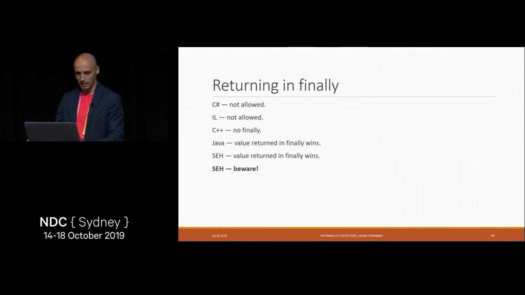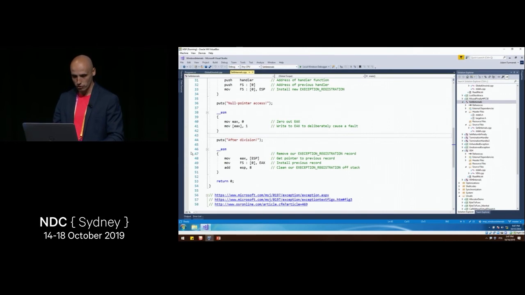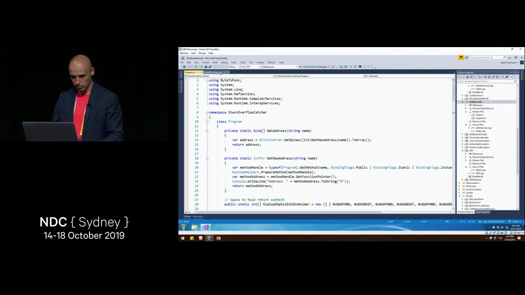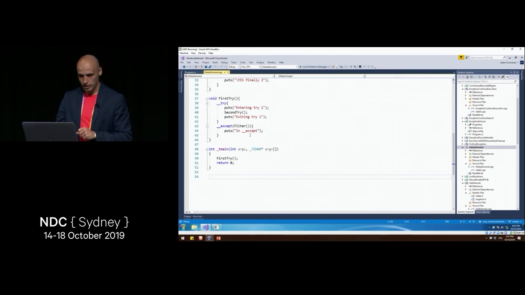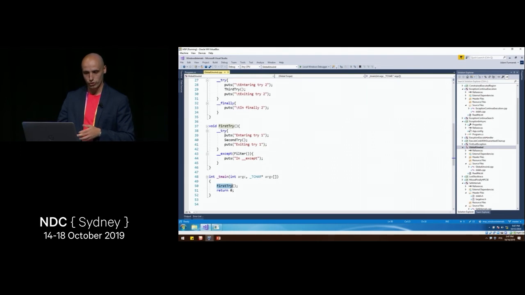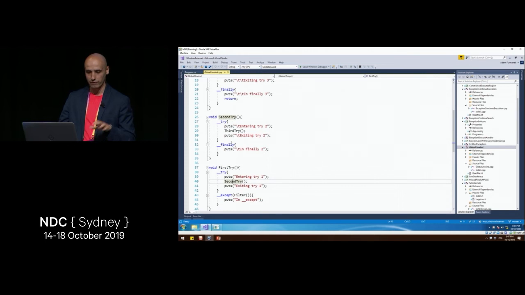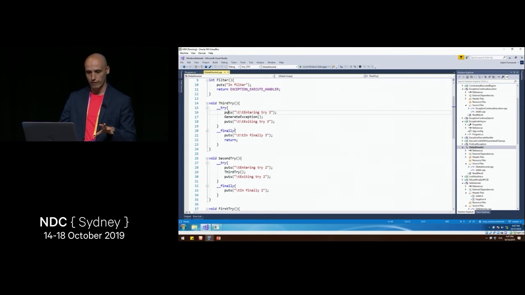Let's see what is happening in SEH when we do return in finally. So we do go to global unwind. Let's start this project. And what we do here is we start again from main. We go to first try, try catch, second try. In second try, we have try finally. In third try, we do have try finally.